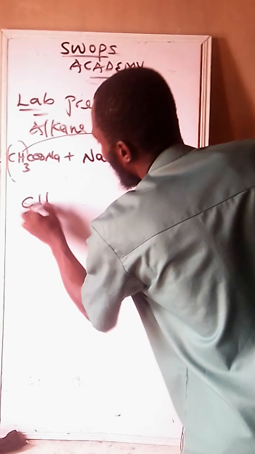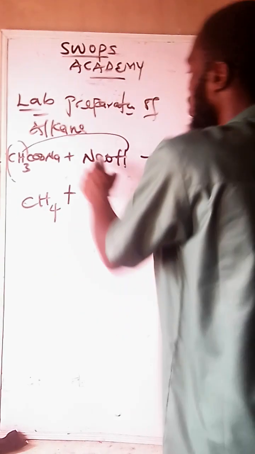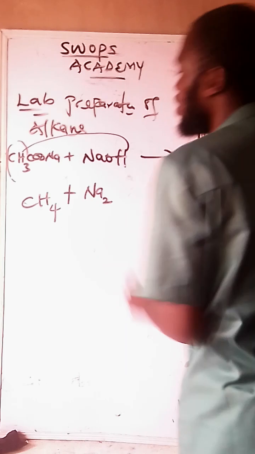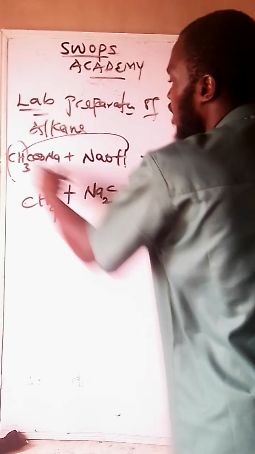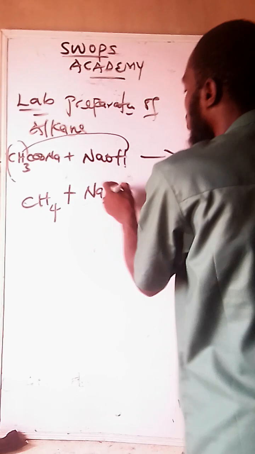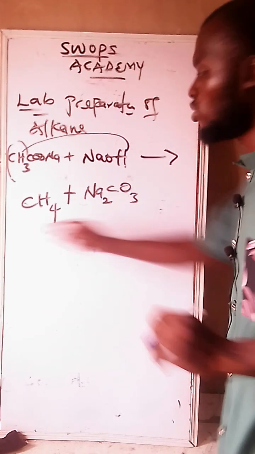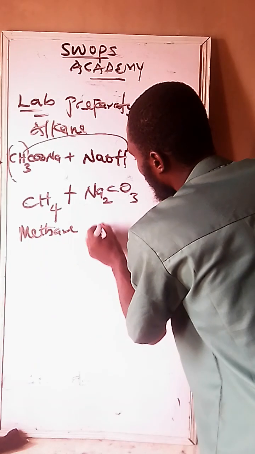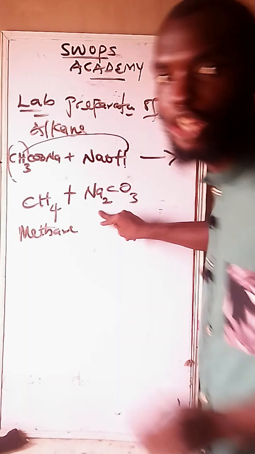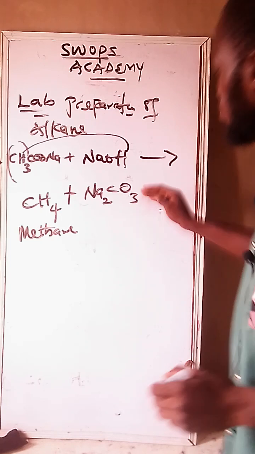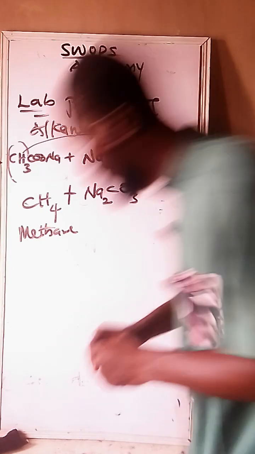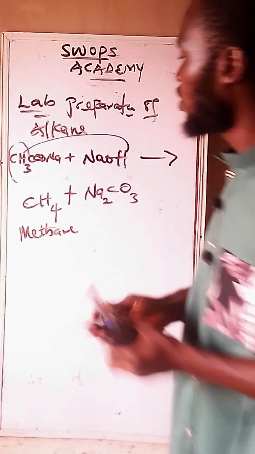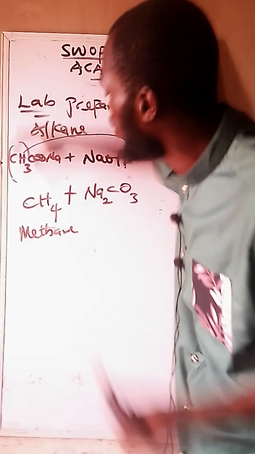So when we add hydrogen, just this hydrogen, let it come and meet this one. It will now be CH4 plus, this is Na, this is Na. Match them together, making Na2. Then this remaining C, put that C here. How many O? 1, 2 plus this O, 3. Put it here like this. Are we together? So this is methane. Now this is Na2CO3, or you call it sodium trioxocarbonate(IV). So now we have prepared methane.